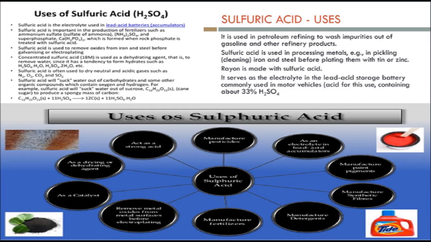It is used in the manufacturing of dyes, detergents, explosives, and drugs. It is used to make salts such as zinc sulfate, copper sulfate, and calcium sulfate. It is used in cleaning iron and steel before plating them with tin or zinc. It is used in the manufacturing of synthetic fiber, that is rayon.